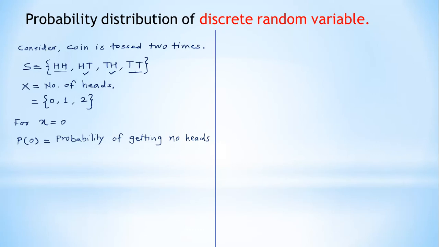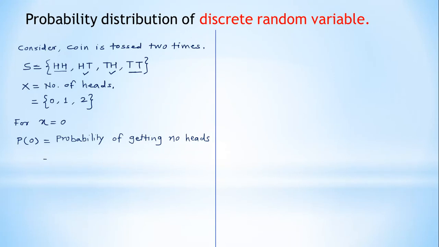What is the meaning of P of 0? It is the probability of getting no heads, because 0 means 0 number of heads.